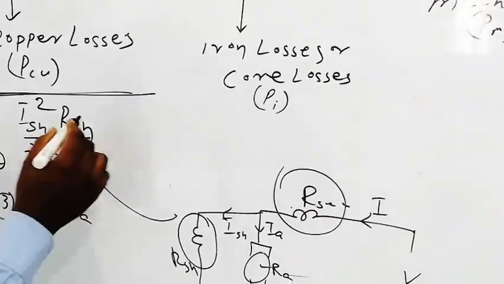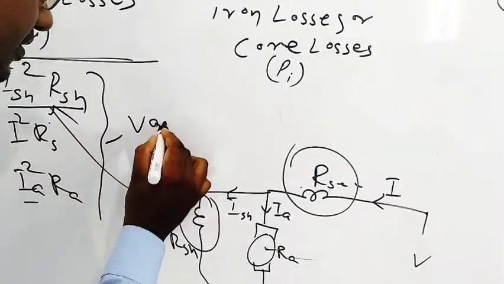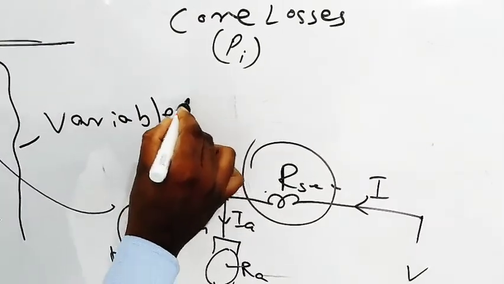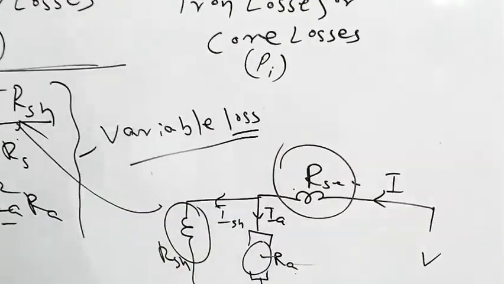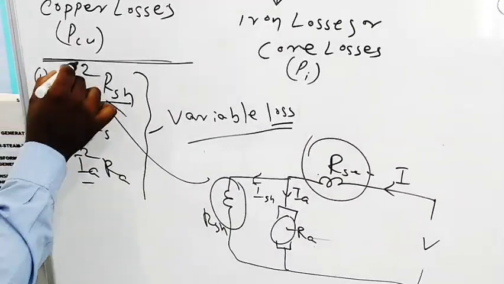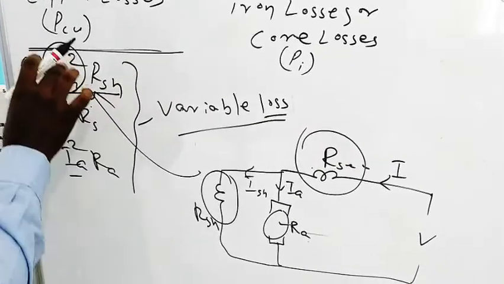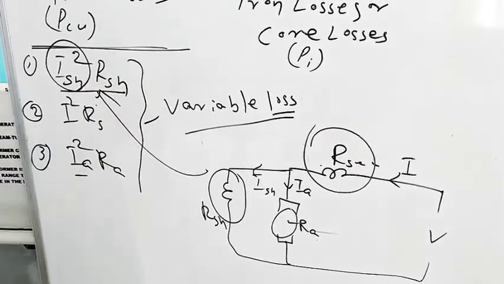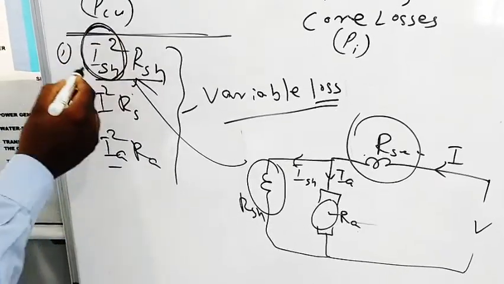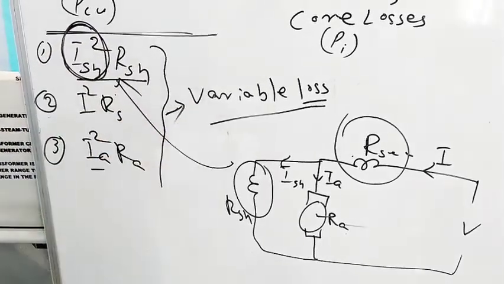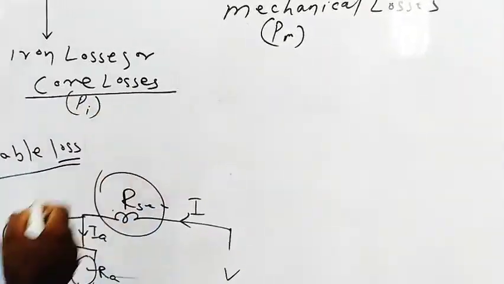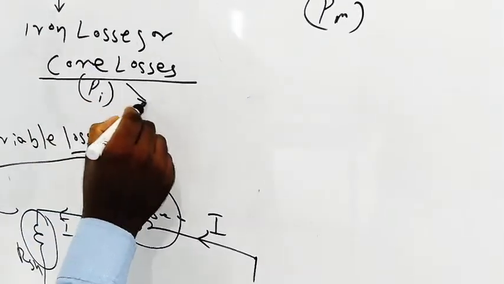The copper loss is also a variable loss. Variable loss because copper loss depends on load current. The load current always varies from one load to another load. That's why it is called variable loss. But iron loss is a constant loss.